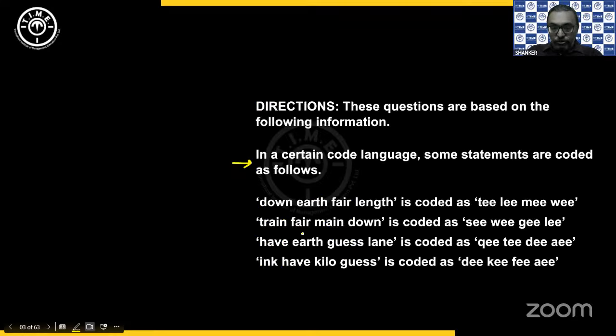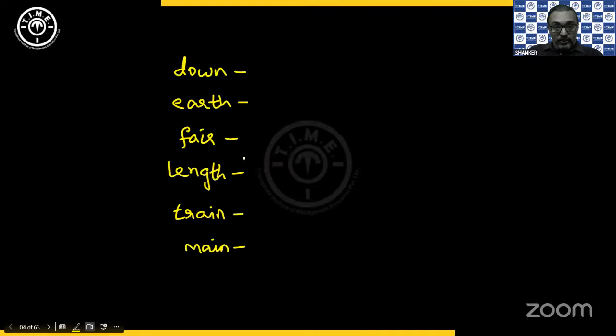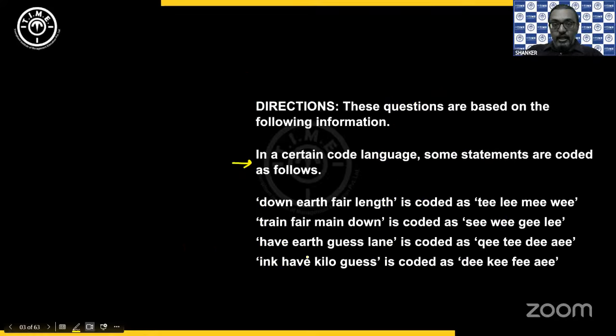Then further, have, earth, guess, lane. Earth is already written, so have, guess, and lane is what we will write. And then ink, have, kilo, guess.